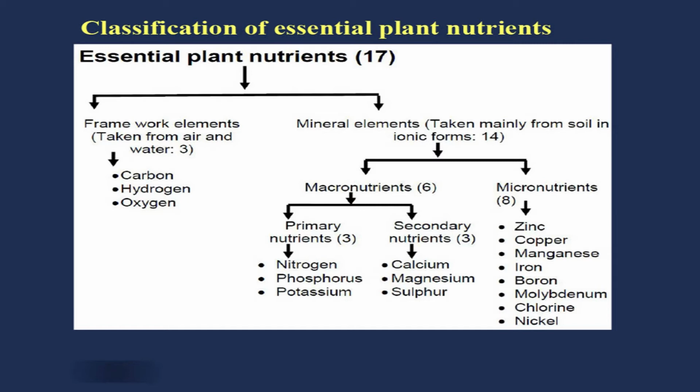Many times students make a mistake. If I ask you how many nutrients are essential for plant growth, mostly you answer 16, but it should be 17. You should answer 17 because nickel is the latest addition to the list of essential micronutrients.